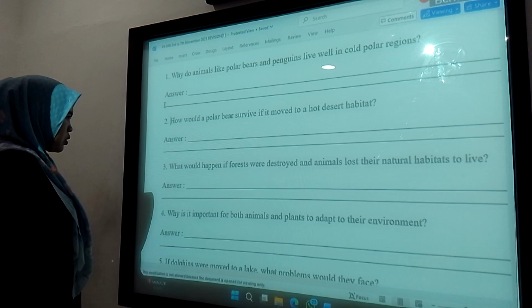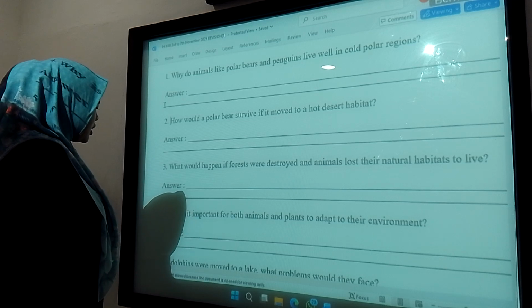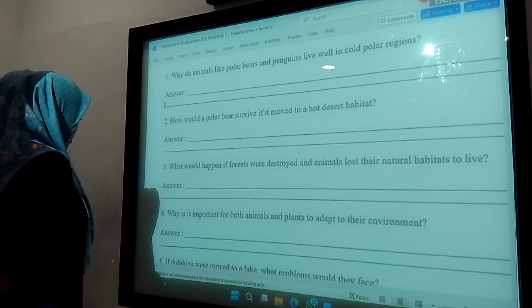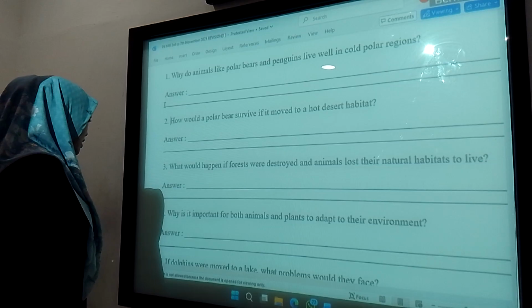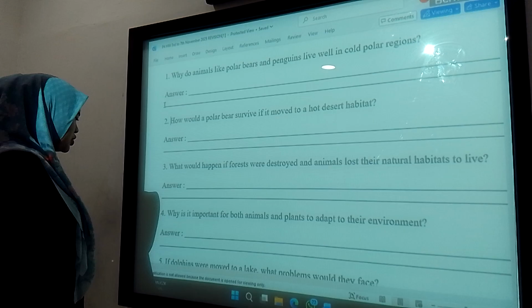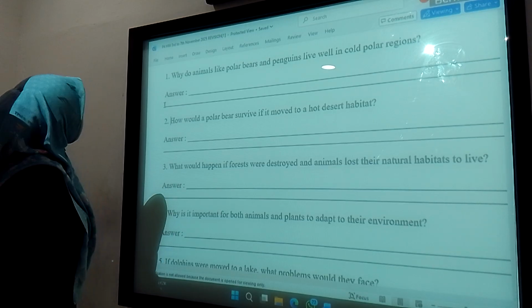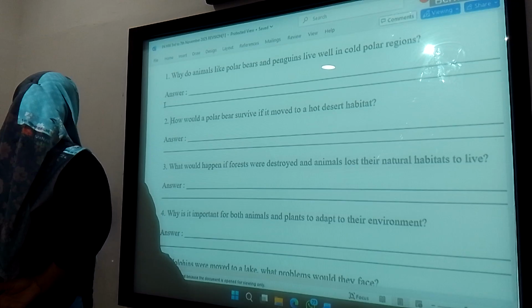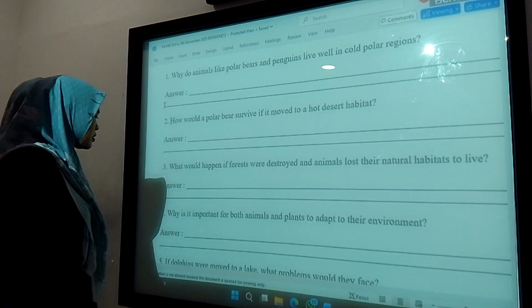They will lose their home, and then it is difficult to find food, and they will not be protected from the dangers. Number four, why is it important for both animals and plants to adapt to their environment? Because adaptation helps them to change behavior, and then it is easy to find food and protect themselves from the predators.